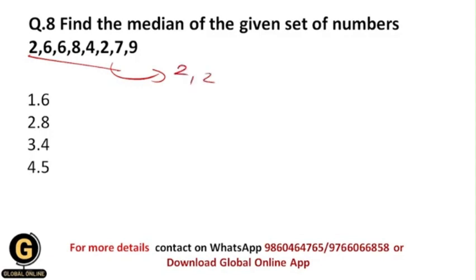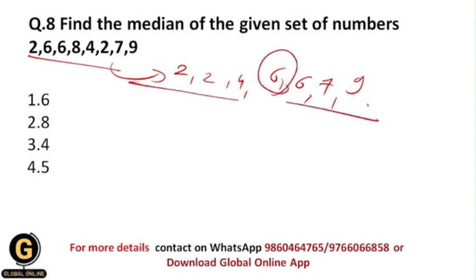So first of all 2 will come, then 4 will come, then after that 6 will come, 7 will come, and then 9 will come. So your median will be over here 6, because 3 will go for left and right, and the middle value will be 6. So your correct answer should be 1 over here, that is 6.